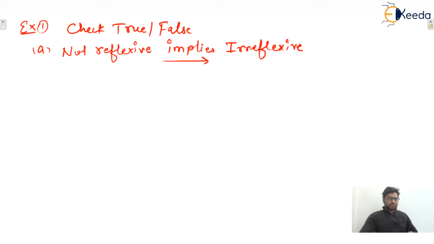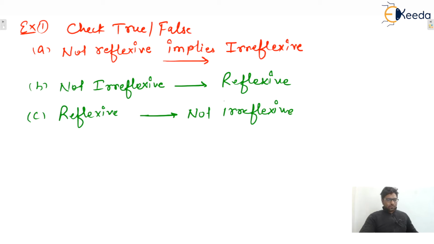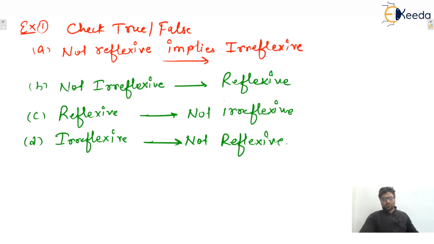The next statement given to you is: not irreflexive implies reflexive. The third one is: reflexive implies not irreflexive. And D: irreflexive implies not reflexive, isn't it?